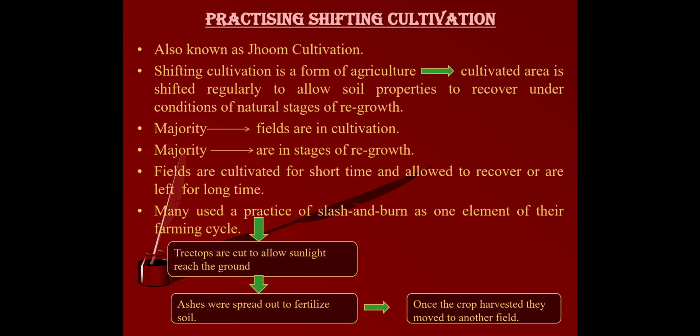Cultivators cut the tree tops and burnt the vegetation on the land. Then people spread the ash to fertilize the soil of that area. Once the crop was harvested, they moved to another field and used the same technique in the other portion of the field. So this is what we call shifting cultivation.